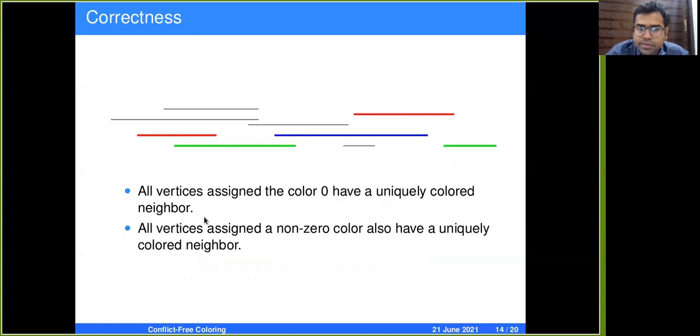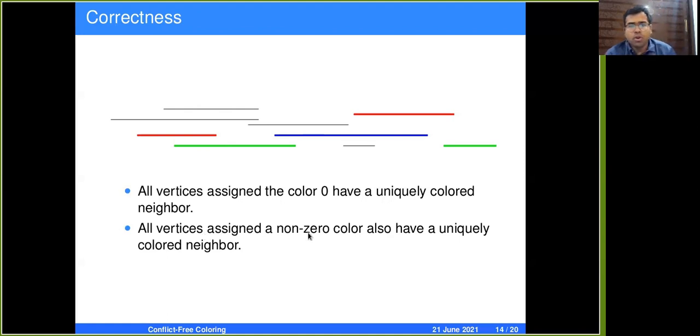Now we need to argue that all the vertices have a uniquely colored neighbor. First of all, the vertices assigned the color 0. For a vertex colored 0 to not have a uniquely colored neighbor, it has to be adjacent to 2 red colored vertices, 2 green colored vertices, or 2 blue colored vertices, because of the way we are coloring. And this is not possible by the way we have chosen these non-zero colors. Hence, every vertex which is colored 0 is going to have a uniquely colored neighbor.